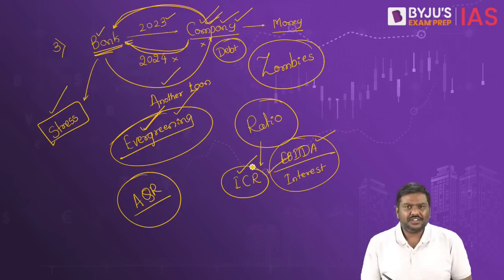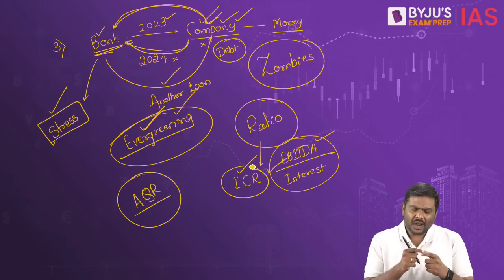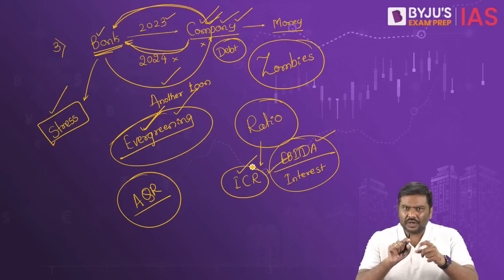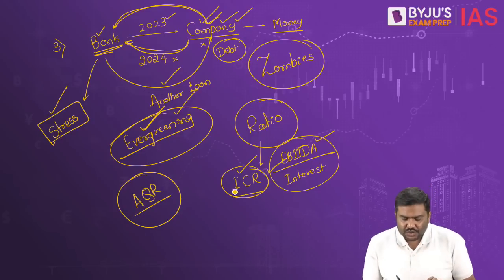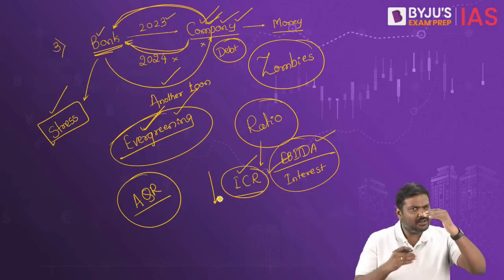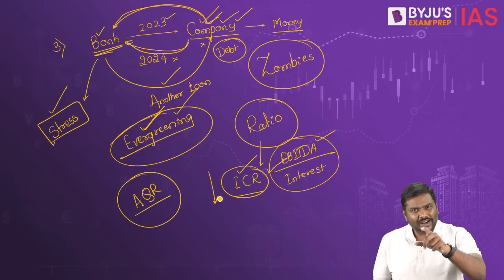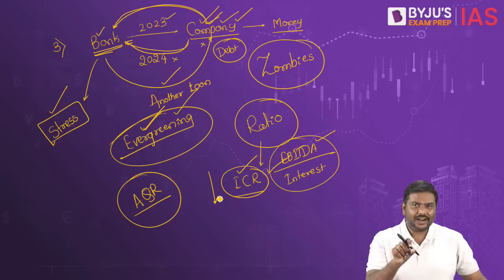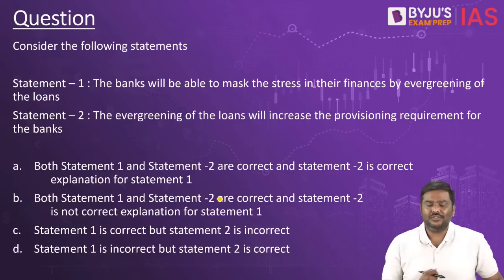So the interest coverage ratio will give you a very good idea about whether this company is becoming a zombie company or not. And when this interest coverage ratio starts declining, when it starts falling, it is not a good indicator for a company. So these are certain very important points regarding the concept of evergreening of the loans.